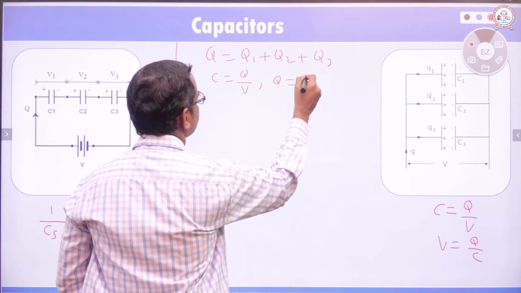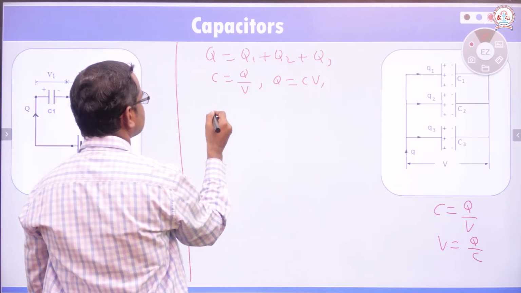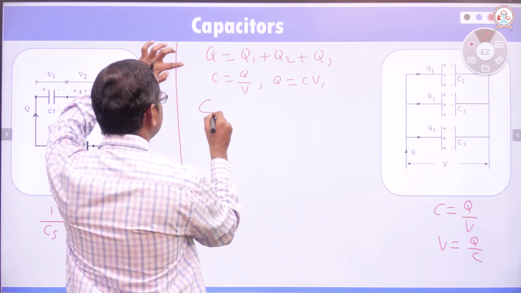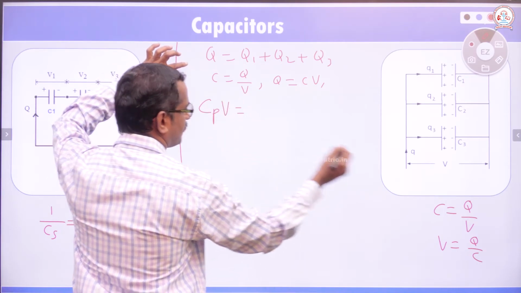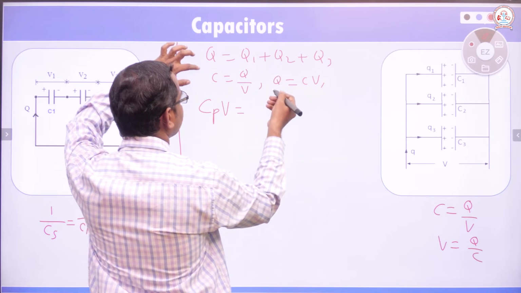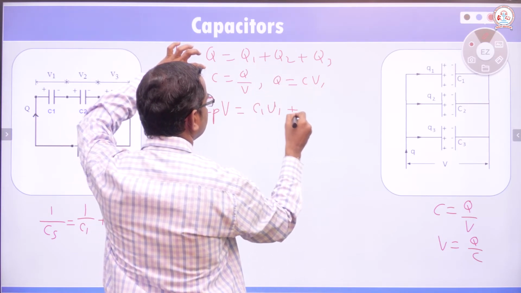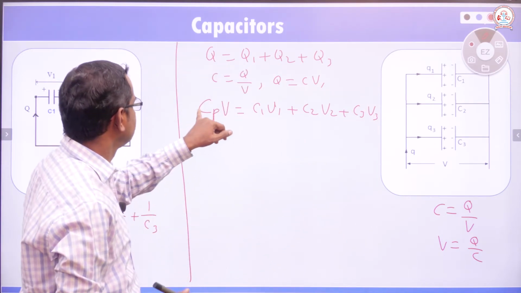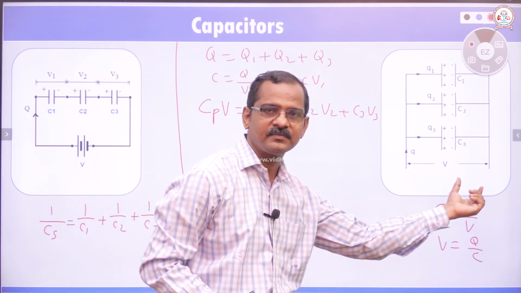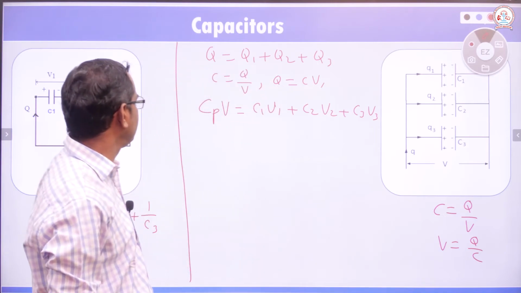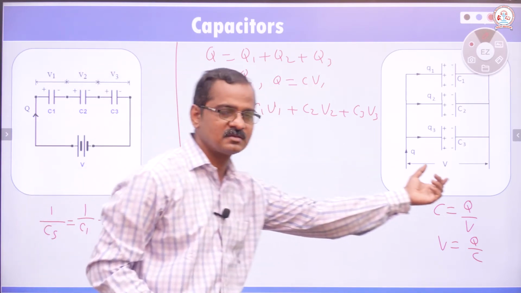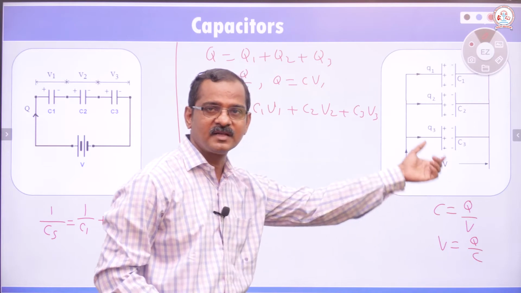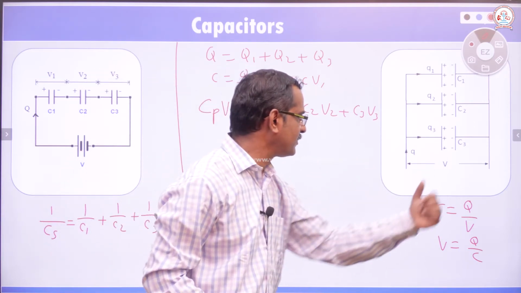We have C equal to Q divided by V, or Q is equal to C into V. So the total charge from the battery, Q, is equal to Cp times V, where Cp is the effective capacitance when the capacitors are connected in parallel, and V is the potential difference from the battery. This equals C1 into V1 plus C2 into V2 plus C3 into V3.